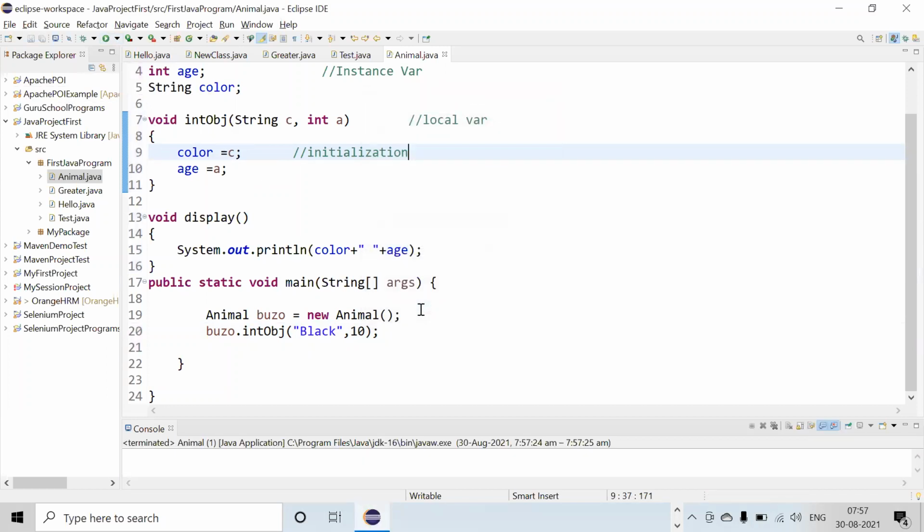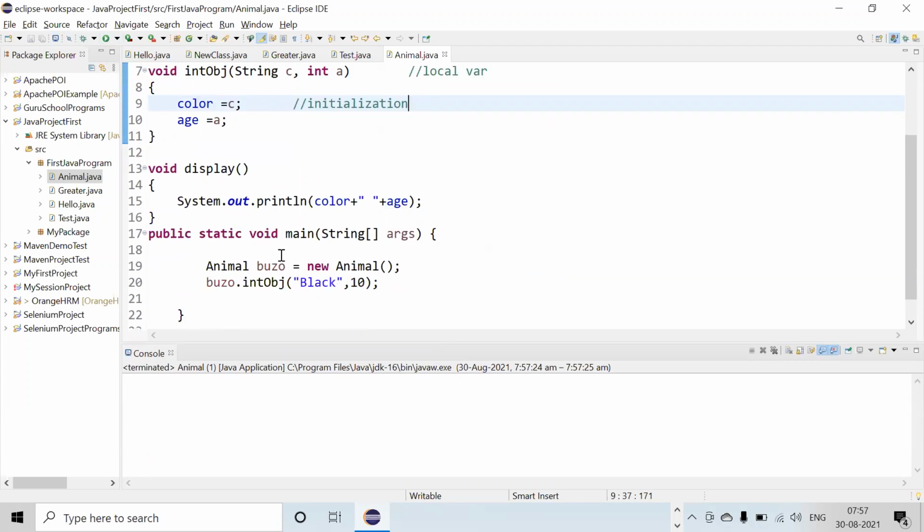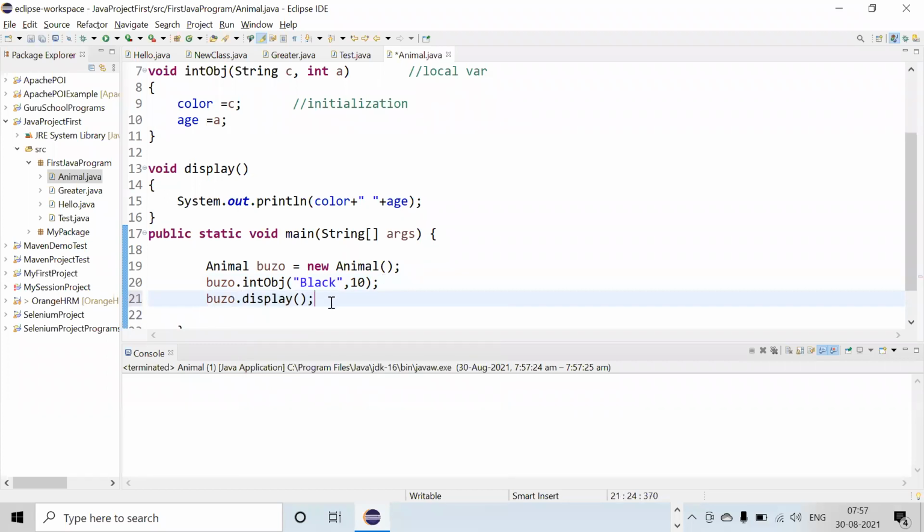Because this is the, what it is. Okay, I have not called it. Teacher, no display. I have not called Boso.display. That's why it is not displaying. See, that means you are attentive.